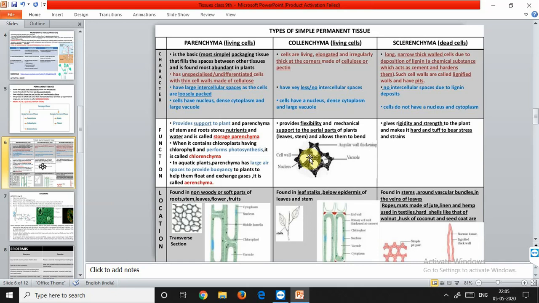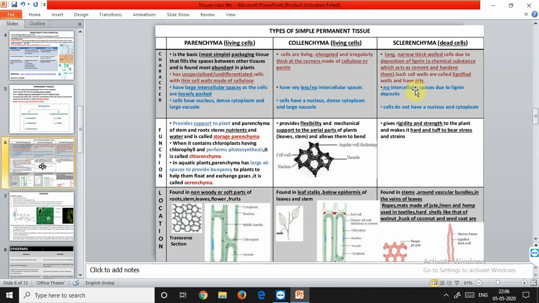When the cells of collenchyma contain some chloroplast, they manufacture sugar and starch. Chloroplast is not always present, but if it is present, then those cells which contain chloroplast help in the manufacture of sugar as well as starch. So now we'll come to the sclerenchyma.